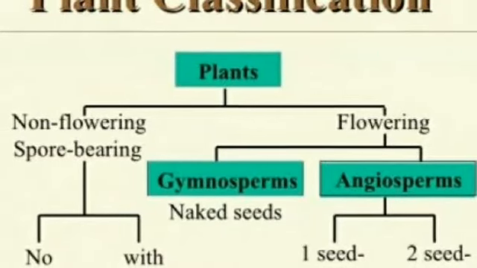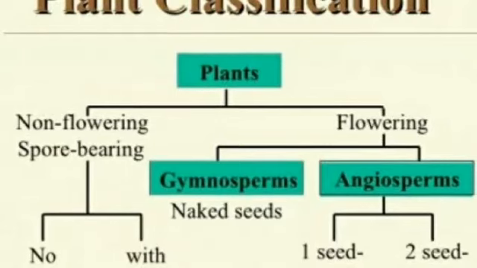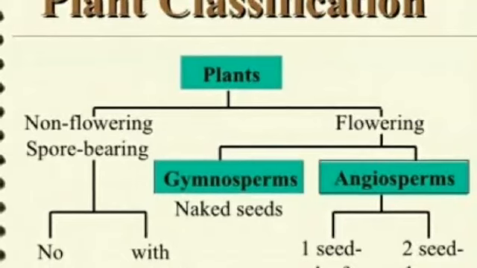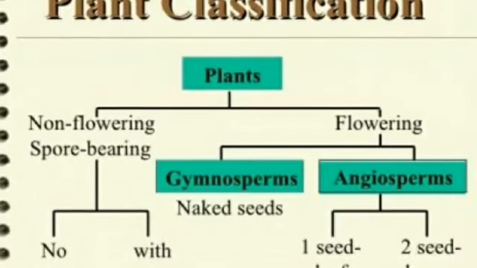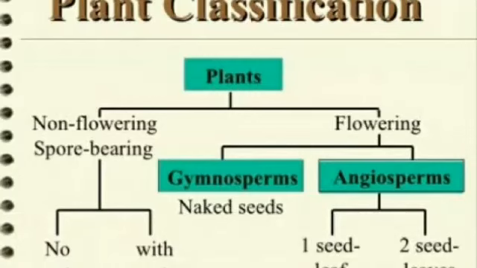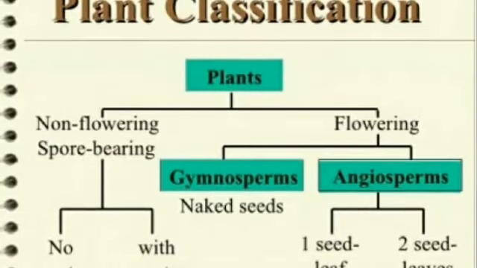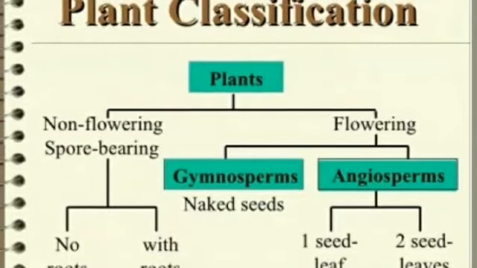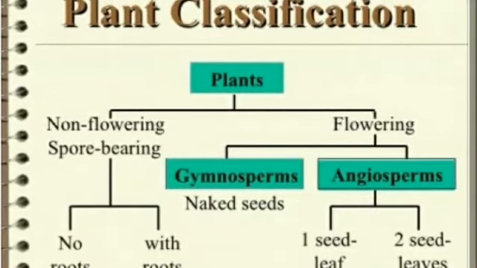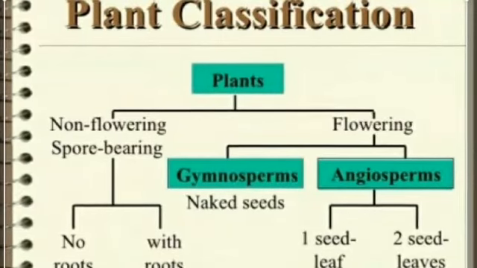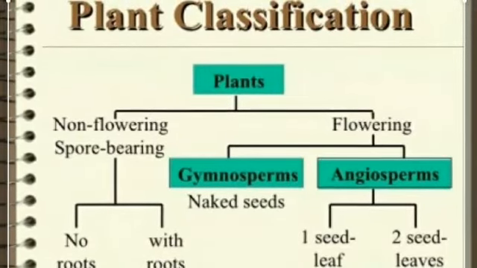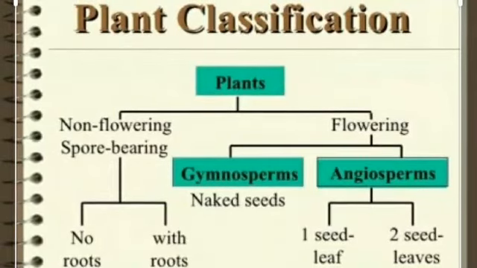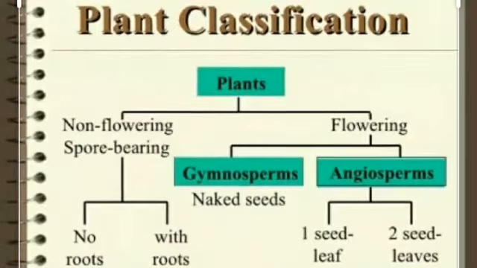It is divided into two categories. One is gymnosperm, the second one is angiosperm. Gymnosperm has seeds which are naked, which do not have a covering on them. The next one is the angiosperm. Angiosperm consists of seeds which have a covering on them. These are divided again into two categories: one seeded and two seeded. One seeded plants are called monocots, and two seeded, which means the seed is divided into two parts, are called dicots.